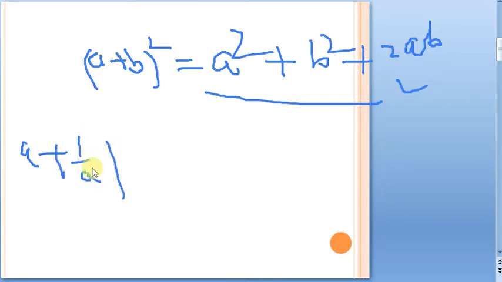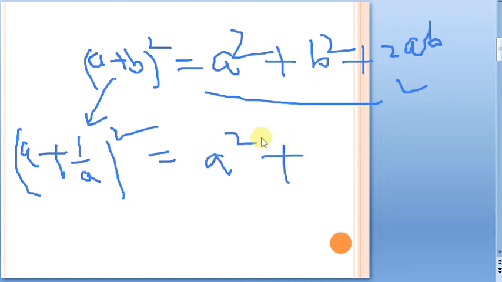Now whenever you see any form, just try to compare with the standard identity. If you compare, is it in the form of a plus b whole square or not? In place of a, what is there? A is only there, and in place of b, 1 by a is there. So just substitute the values. That is going to be a square. In place of a we have a, so it is going to be a square plus b square. In place of b, what do we have?